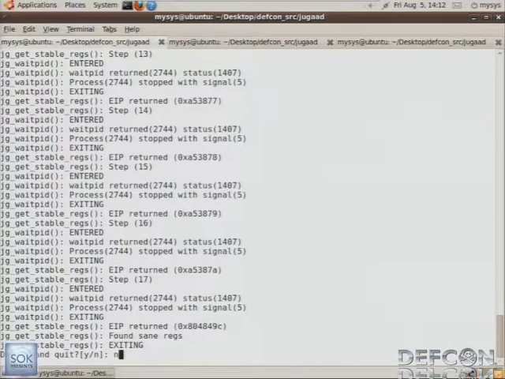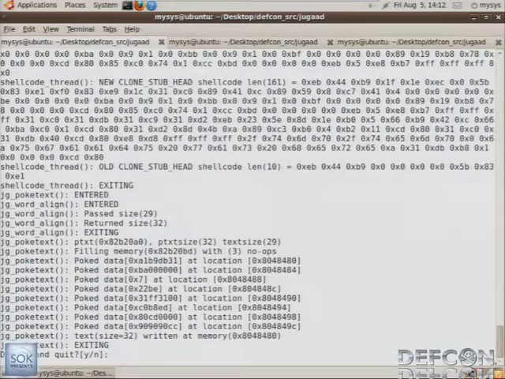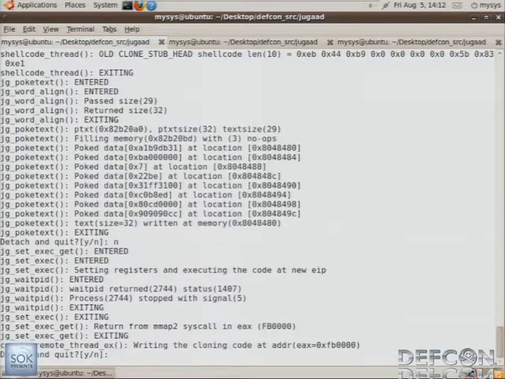Okay, so I've backed up the registers, and I've injected my mmap2 shellcode. Again twice.